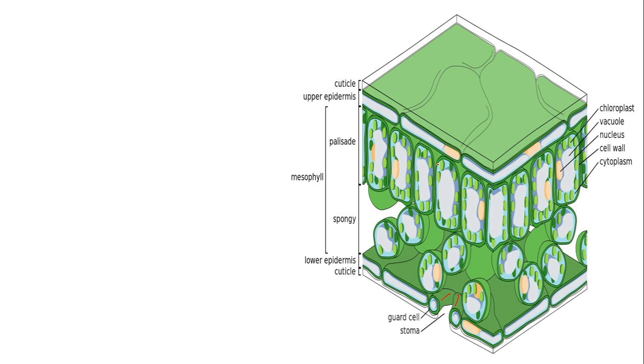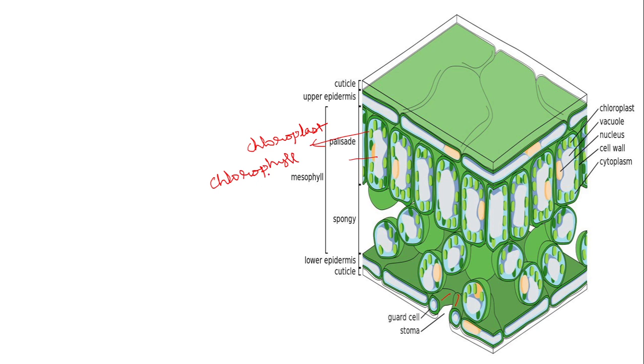Now look at these mesophyll cells. Mesophyll cells have a large vacuole in the center, and in the periphery of the cell you can observe green colored dots. What are they? They are called chloroplasts. Now, what is the use of these chloroplasts? They help in capturing sunlight. Maximum absorption of sunlight takes place in the palisade parenchymatous cells. So, the light energy will be converted into chemical energy with the help of the pigment called chlorophyll.